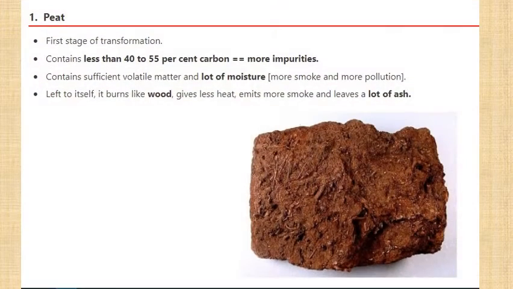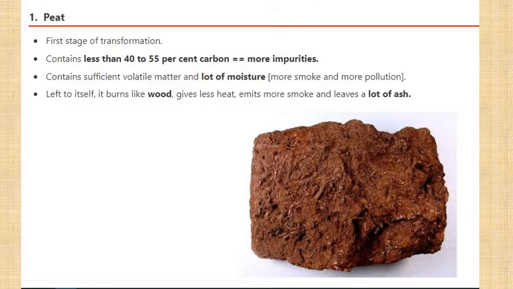The first one I told the lowest quality is peat. So you can look at this. It is the first stage of transformation. It contains less than 40. So you don't have to write 40 to 55, you can write less than 40 percentage. And you have to understand there are four main aspects of coal. One is impurities. If there is more impurities, the coal will be low quality or bad.